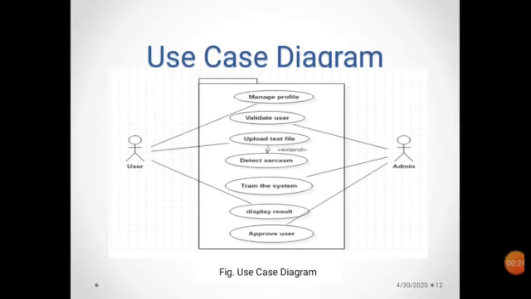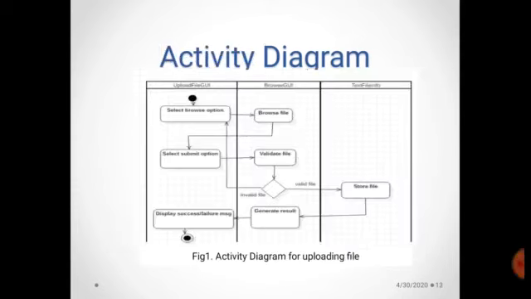Validate user. In validate user, the admin validates user details. If details are correct, then the admin will give the user access to the system. Upload text file. In that, the user uploads a text file of different sentences. On that file, the sarcasm can be detected. The system will train on the data, then the result will be displayed to the user, then the admin approves the user. This is the activity diagram for uploading a file.